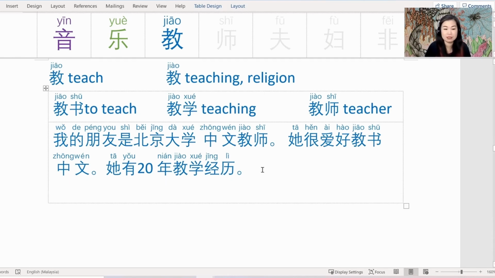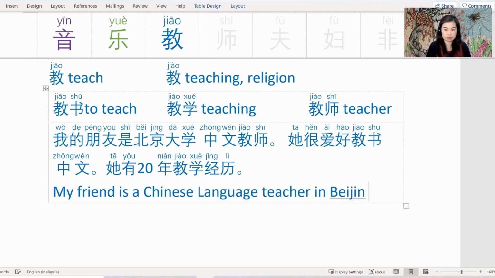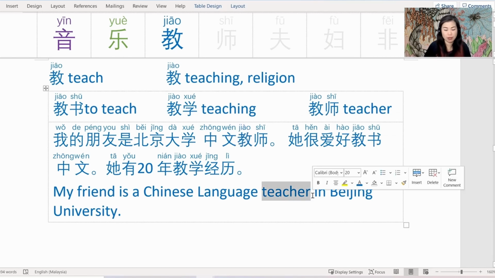Let's have a look at the first sentence. 我的朋友 So my friend 是北京大学。北京大学 we learned in the previous episode 大学 is university. So 北京大学 would be Beijing University. 中文 we learned in the previous episode it refers to the Chinese language. 教师 teacher. So my friend is a teacher. He's a Chinese language teacher in Beijing University. So here, 教师 refers to my friend's job as a teacher of Chinese language in Beijing University.